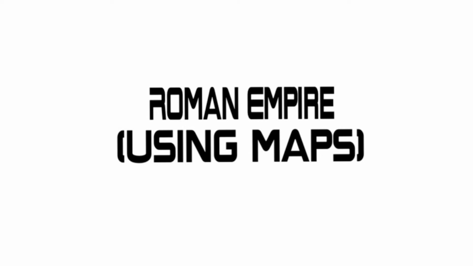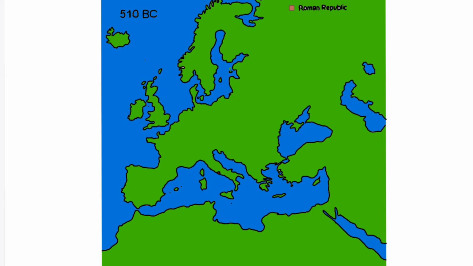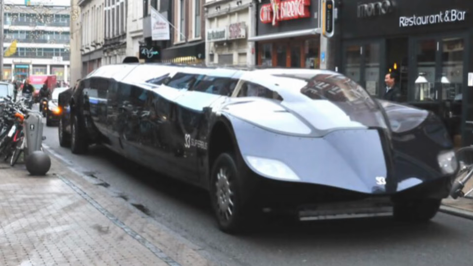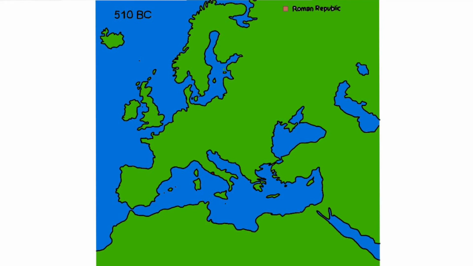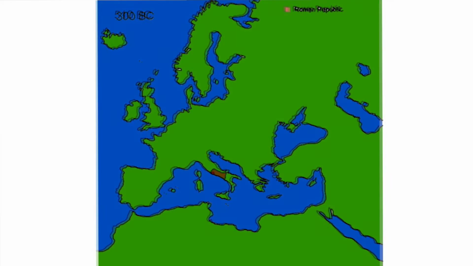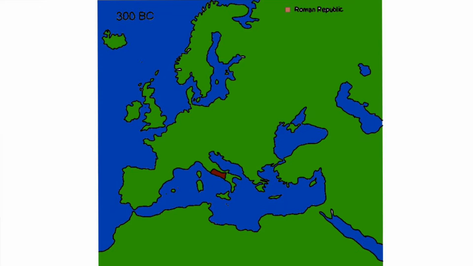Anyways, let's begin. The Roman Republic started in 509 BC with the overthrow of the Roman king Lucius Tarquinius Superbus. No, him! Thank you. It started, as you can see, as a very small territory in Rome. Okay, let's continue. Let's fast forward 200 years into the year 300 BC.